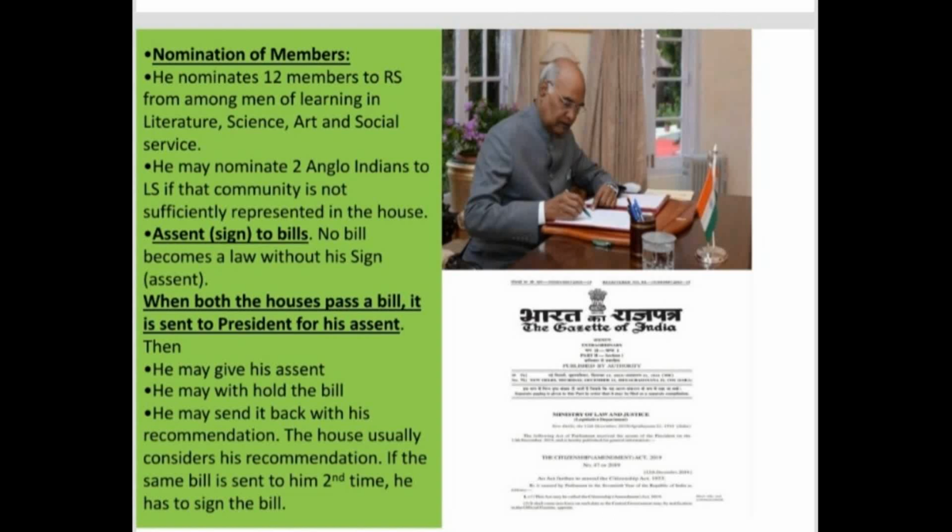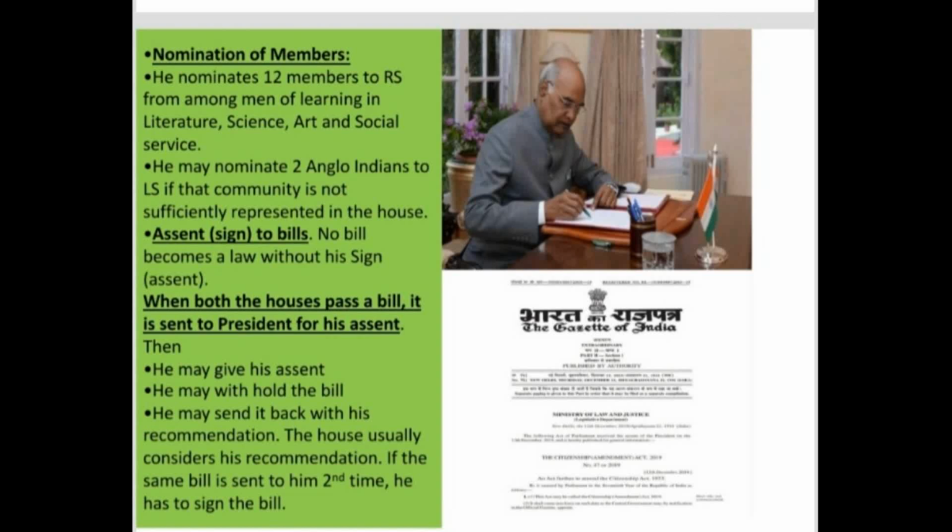The President exercises his legislative power in a very significant manner by signing the bills passed by Parliament. Parliament will pass the bills, and all the bills which are passed in such a way will reach the President's office, and the President will give his signature.